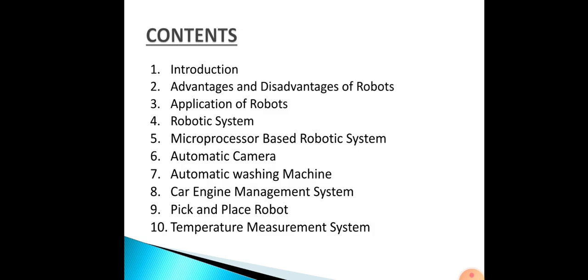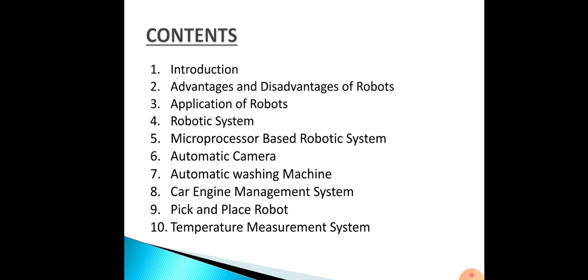First, introduction. The next, advantages and disadvantages of robots. Then applications of robots, robotic system, microprocessor based robotic system, then automatic camera, automatic washing machine, then car engine management system, pick and place robot, and at last temperature measurement system. So all these things we will be studying in this presentation.